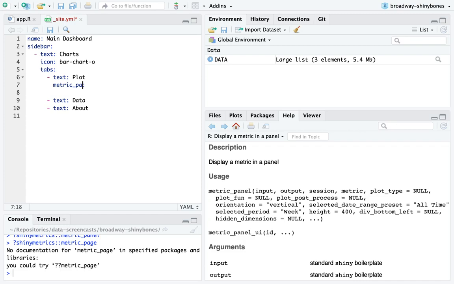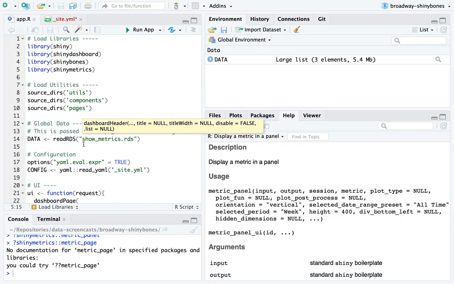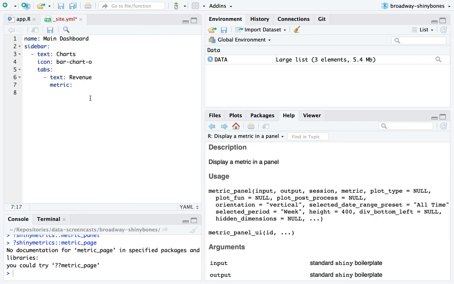All right, I say, here's my text is revenue, and each of these is going to get, oh no. Well, let's see if I can get it to work. I'm missing something. There's a module that's not yet supported. But I was so excited to show you folks Shiny Bones. I might still be able to do it. I'm thinking about how to do it.